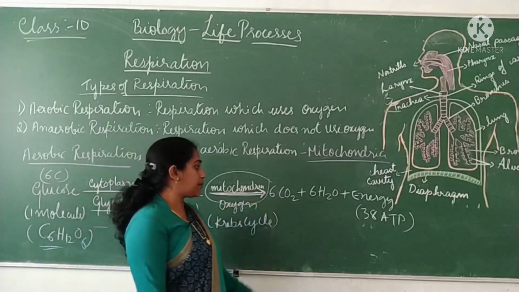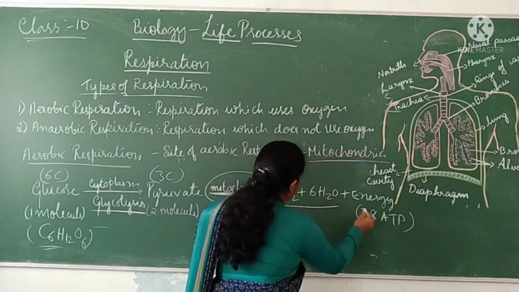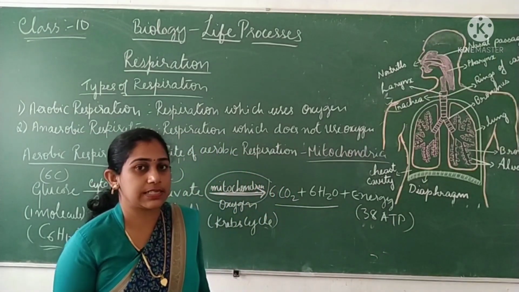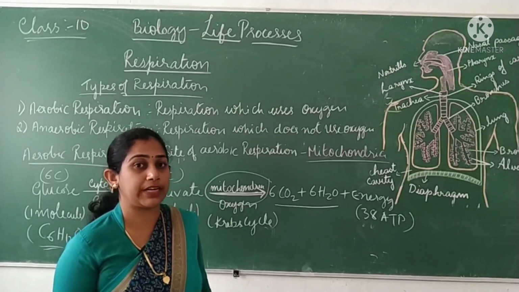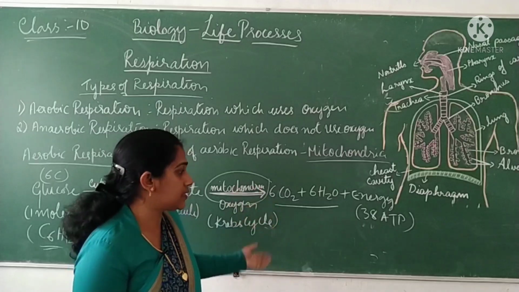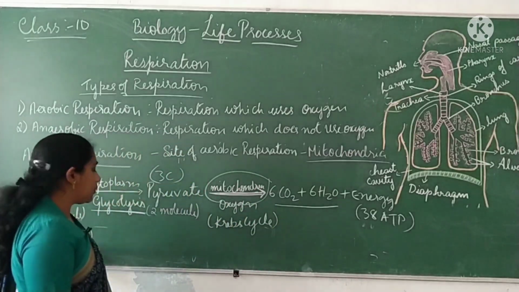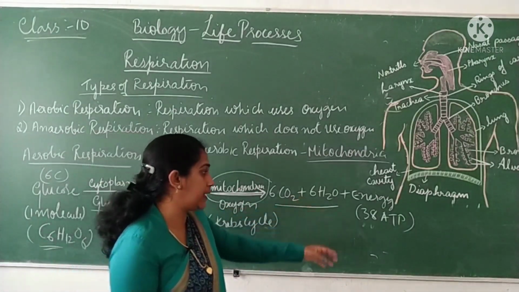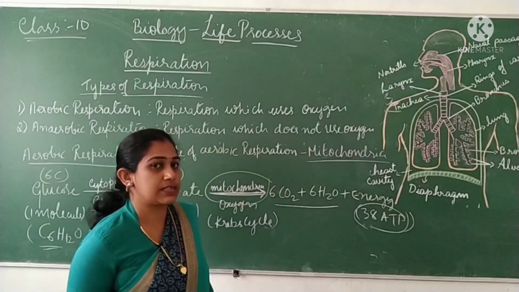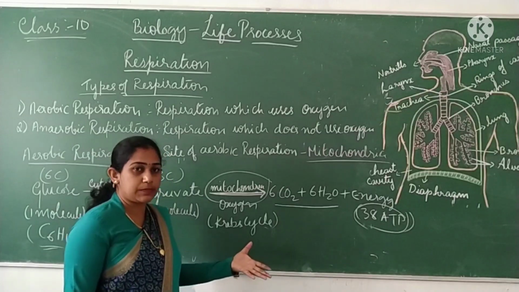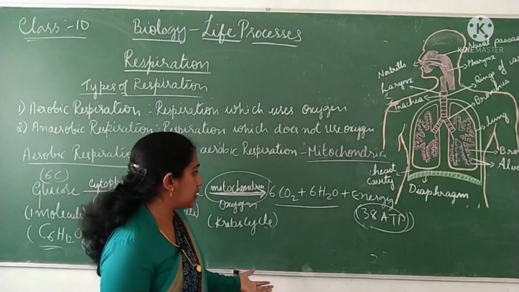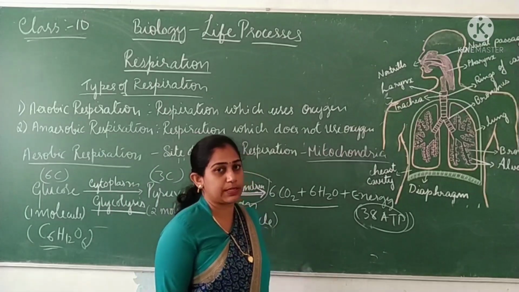So what is the final product you're getting? Carbon dioxide and water. And how much of energy is being released? I said, the energy which is released after respiration will be stored in the form of ATP. So how many molecules of ATP have been synthesized after this step? That is, after breaking one molecule of glucose, finally you are getting 38 molecules of ATP synthesized. That's the reason I said, during aerobic respiration, plenty of energy is being released. So more amount of energy has been released during aerobic respiration.